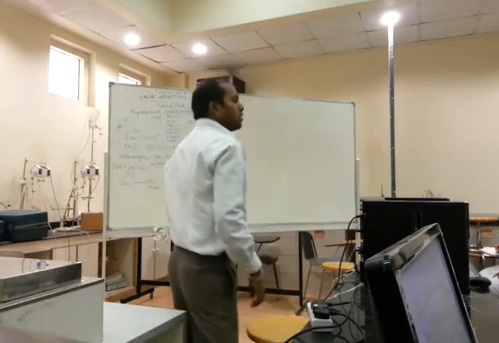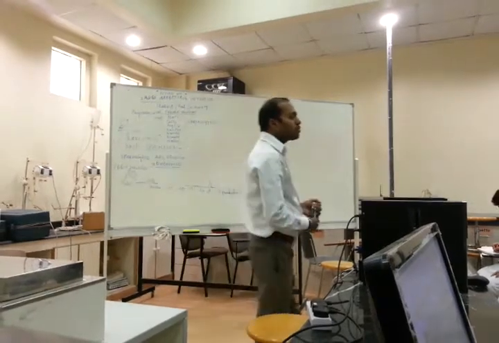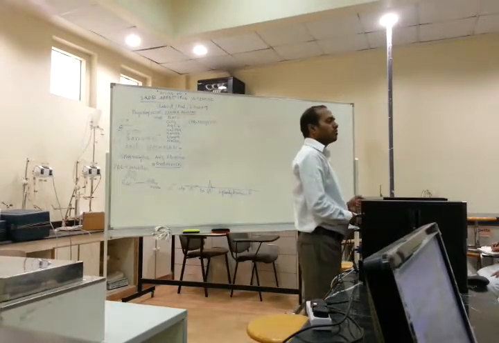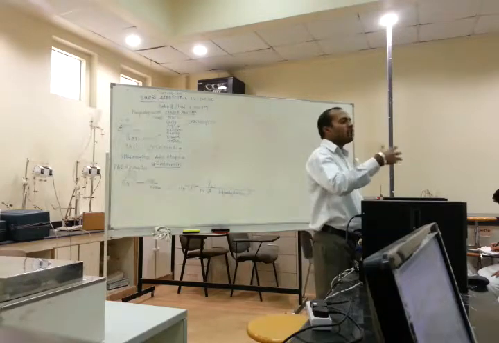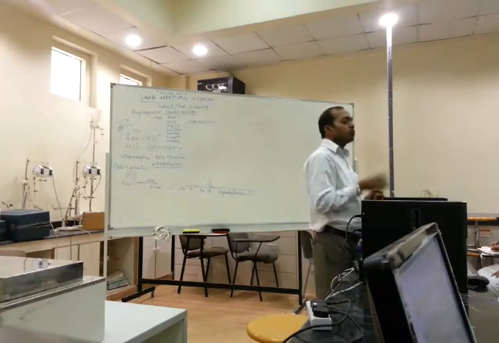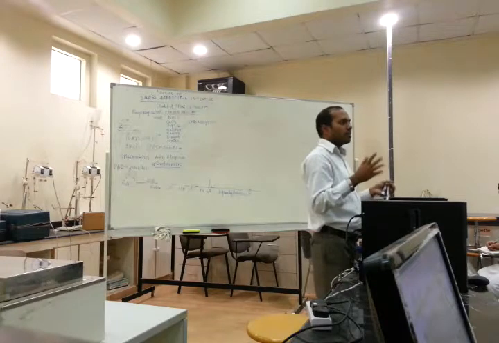What is the composition of Tyrode solution? There are salts and glucose for energy. The three salts are sodium chloride, calcium chloride and magnesium chloride. You can remember in the chart.